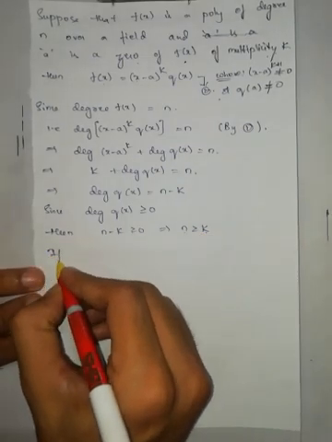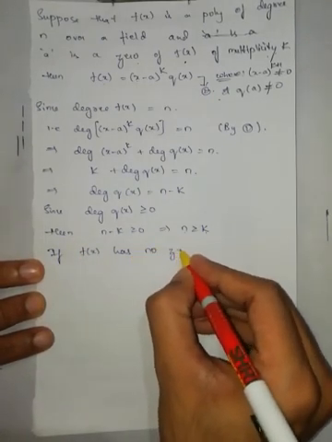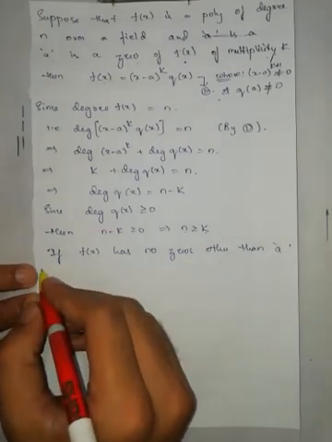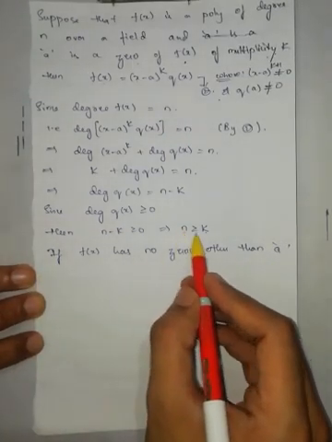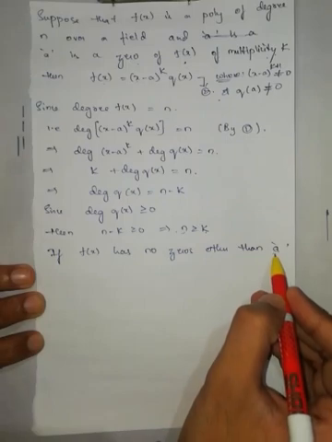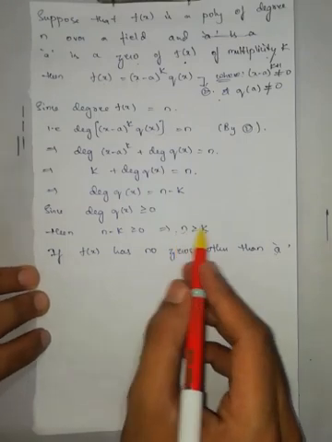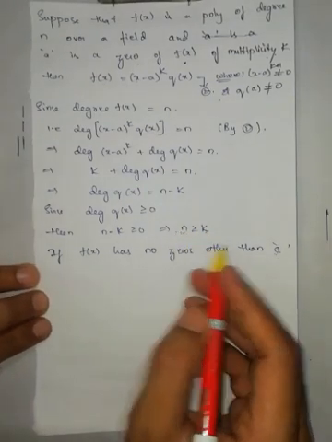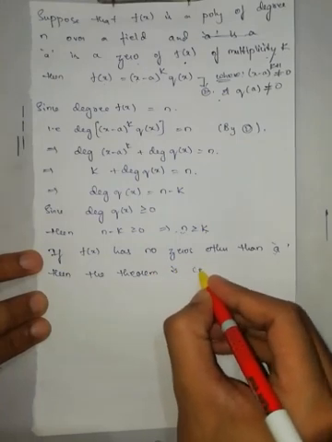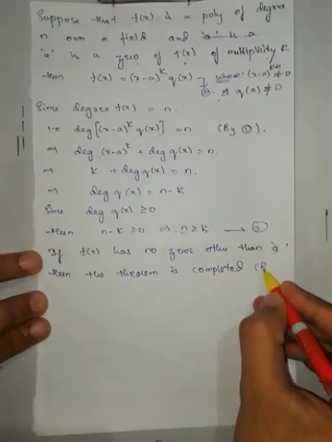That is, if f of x has no zeros other than a, then the number of zeros, which is a with multiplicity k, is at most n, and the theorem is completed. By equation 3.